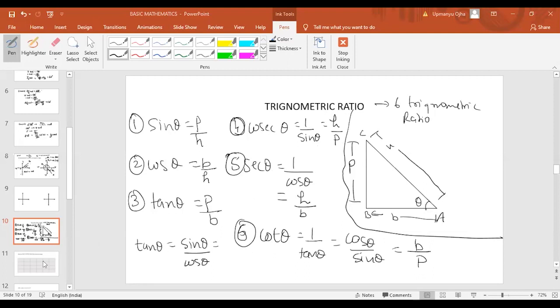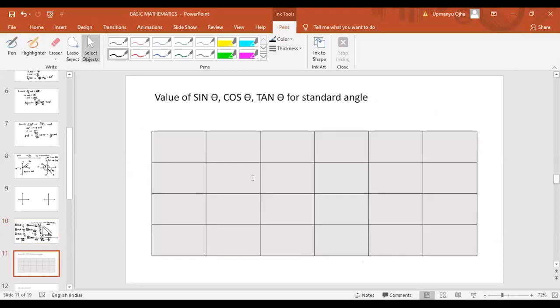Now let's get back to the next point. There are some standard values, means standard values if theta is 0 degree, 30 degree, 45 degree, 60 degree and 90 degree. There are some standard values of sine theta, cos theta and tan theta.